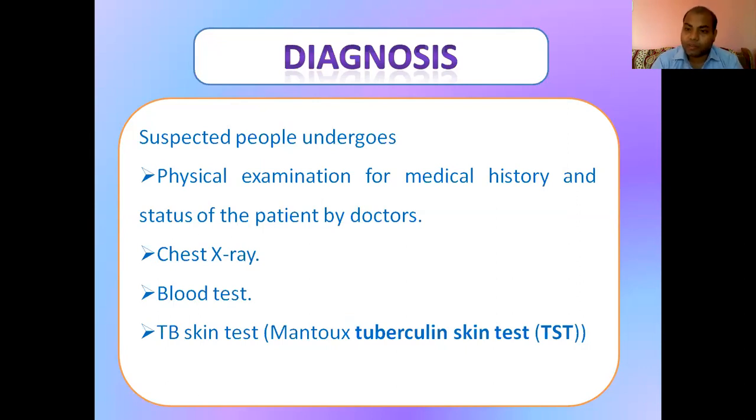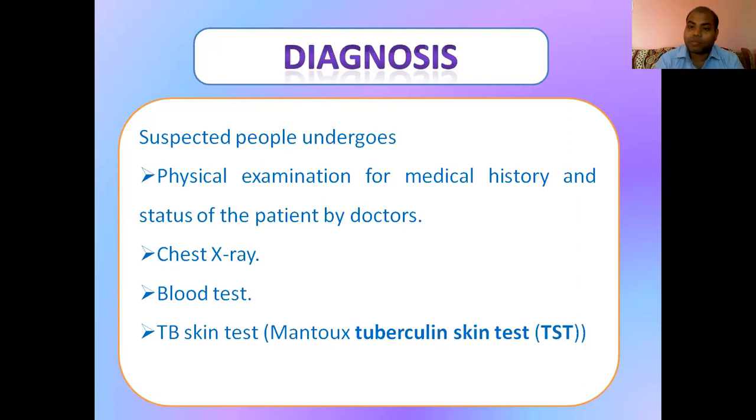There are generally other tests like chest X-ray, or sometimes a blood test for the infection or the bacteria. And the prime test for TB is the TB skin test, also known as the Mantoux tuberculin skin test. That is the Mantoux tuberculin skin test. It comes in competitive exams also. What is the common name of the TB skin test?